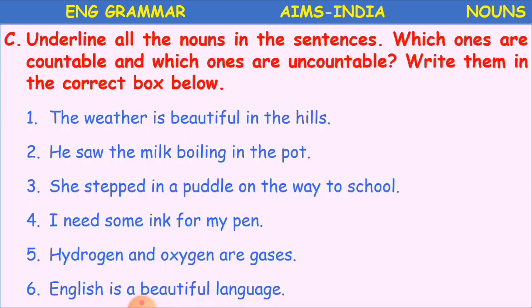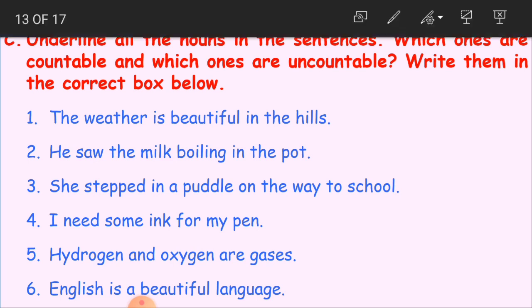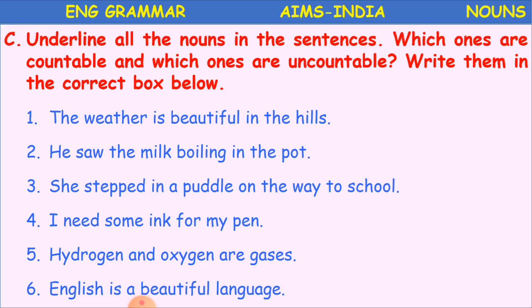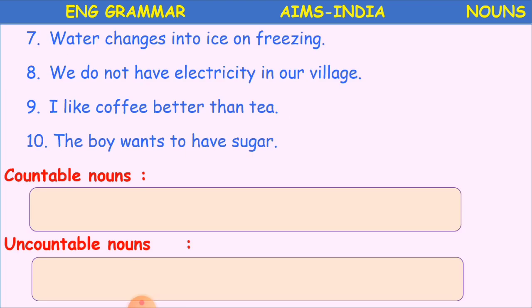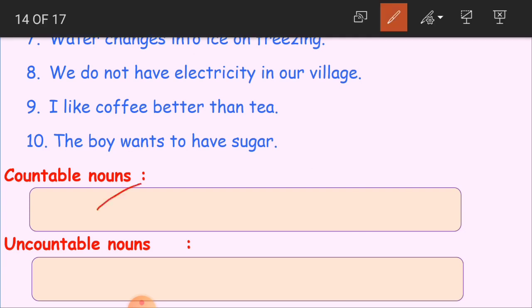Okay. So, here again, if you see some more exercises for us, underline all the nouns in the sentences. Which ones are countable and which ones are uncountable? Write them in the correct box below. So in the next slide we are having a box here. So here we have to write all the countable nouns and uncountable nouns.